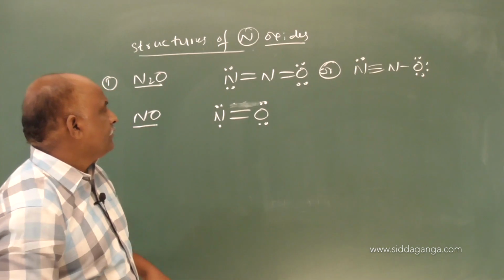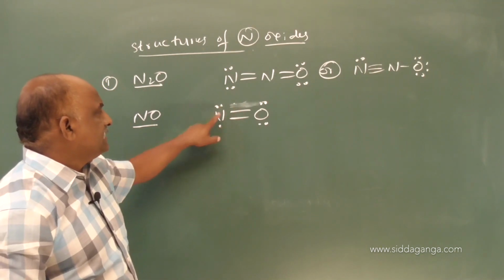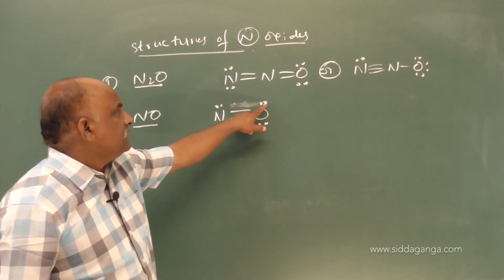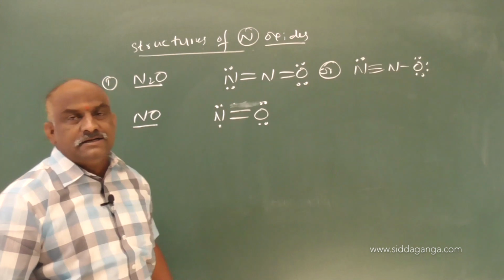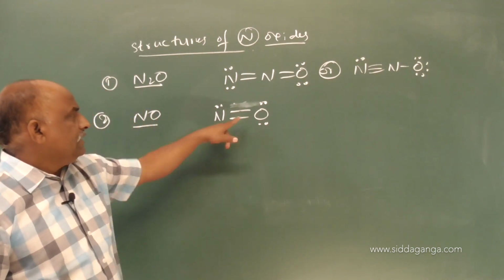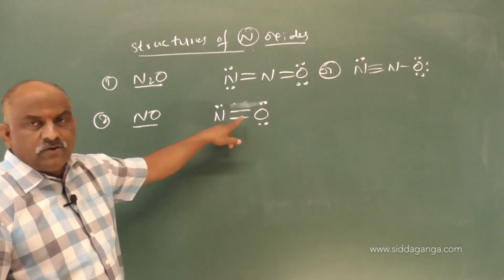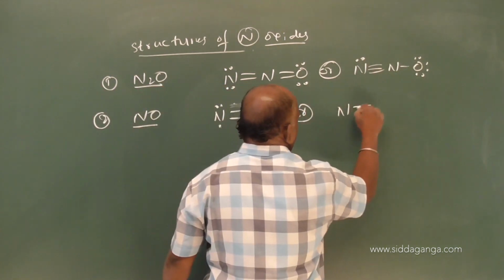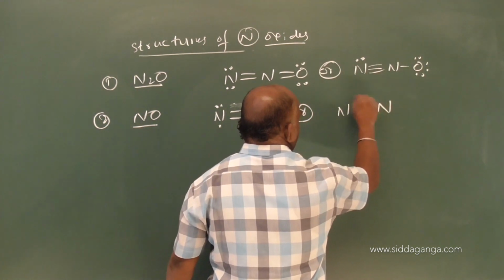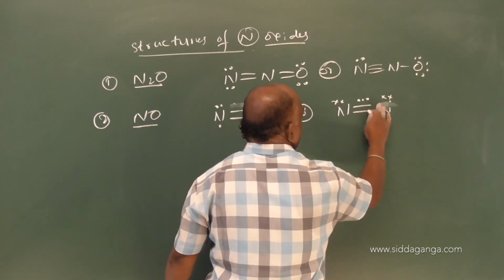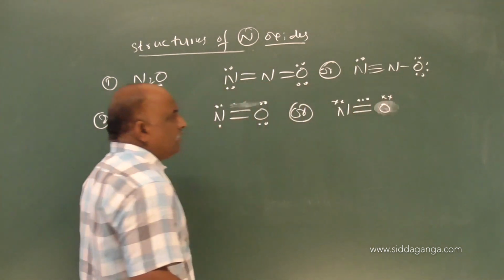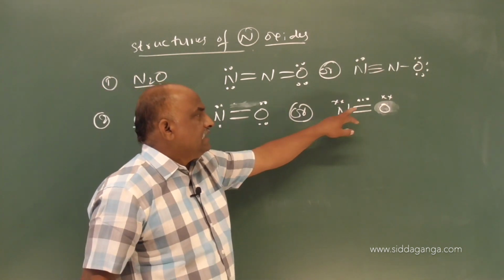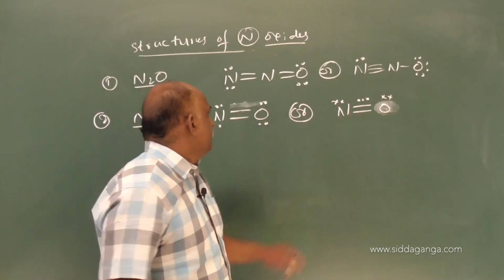See this, 2, 4, 6, 7 only here, while coming to the oxygen 2, 4, 6, 8 electrons. So this is NO, it is also a linear molecule, or we should write like this, N double bond O, not N double bond N. Clear? So here this is an example for an odd number of electrons molecule.